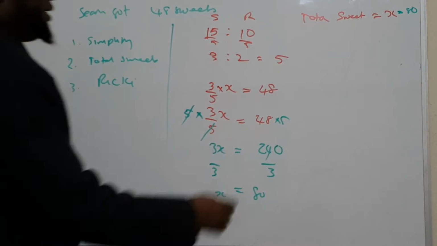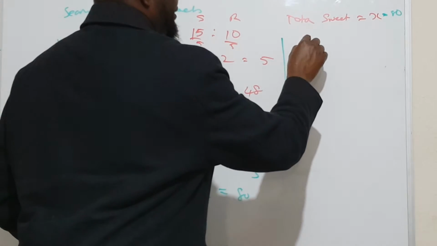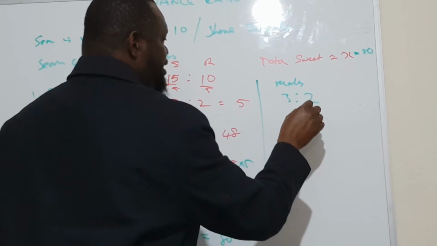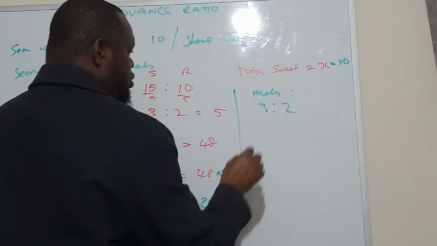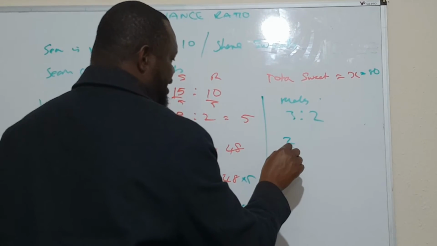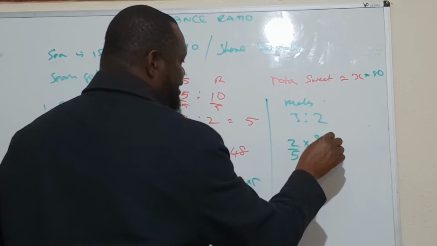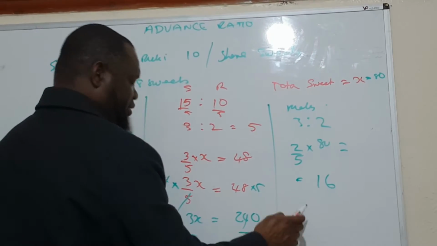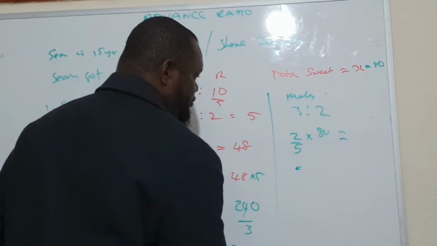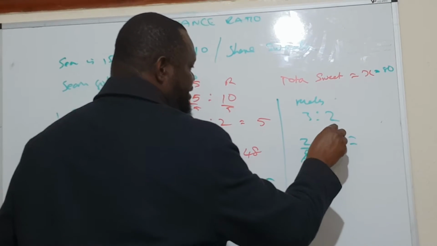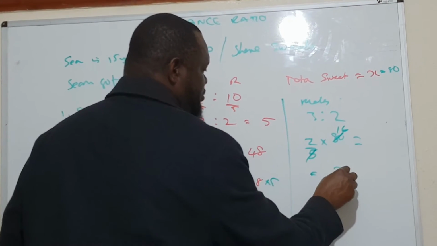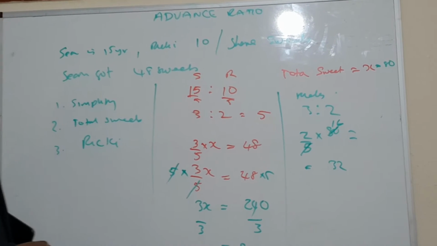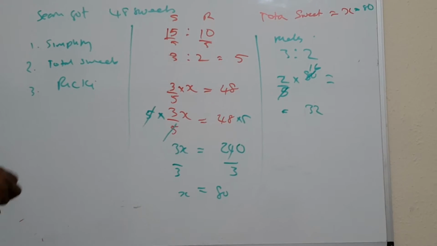We can find Ricky, because the ratio is 3:2 and Ricky is equal to 2. So 2 out of the total ratio of 5 times 80 is his share. That's 2/5 times 80, which is 16 times 2, equal to 32. So Ricky got 32 sweets. Okay? This is one way of doing it.